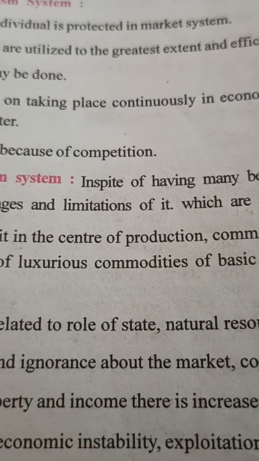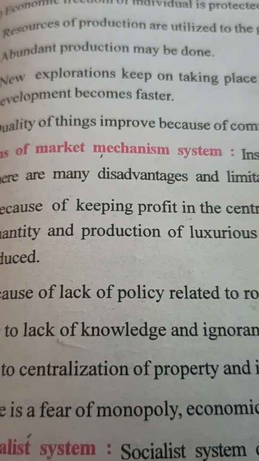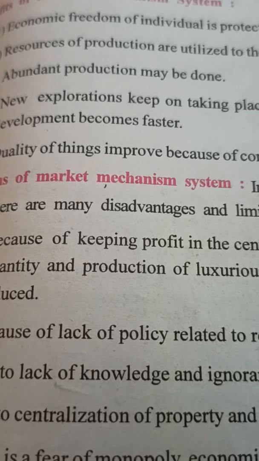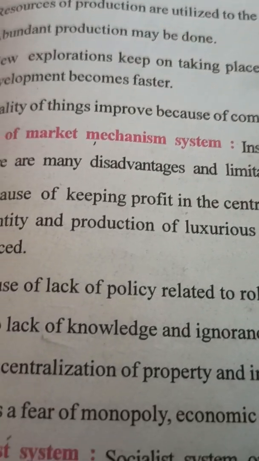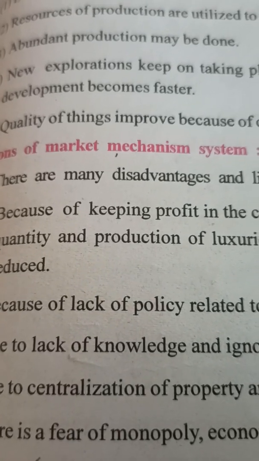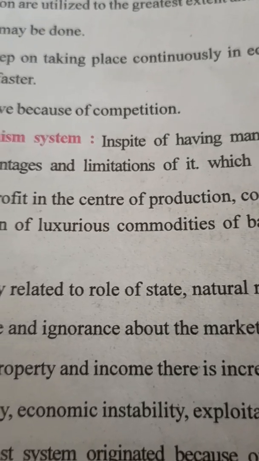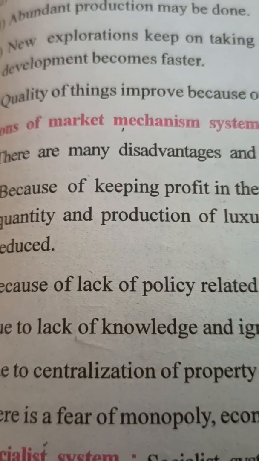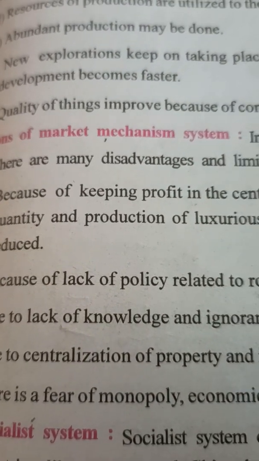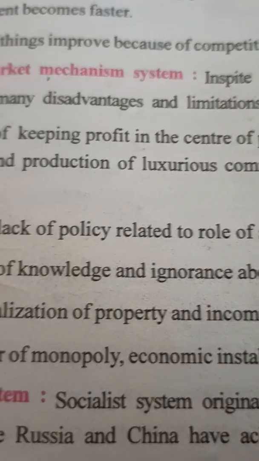They are making the use of all these resources, utilizing them very efficiently. Abundant production may be done, as we have already seen. They do researches, they want to increase their production, so they can do abundantly. New exploration keeps on taking place continuously in economy. As a result, economic development becomes faster. Quality of the things is improving because they have competition. So these are the benefits.